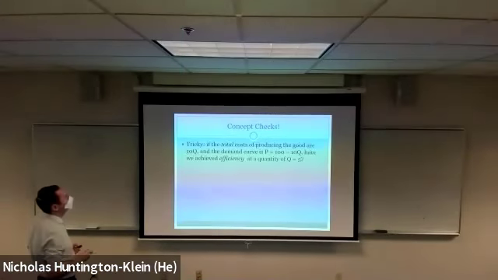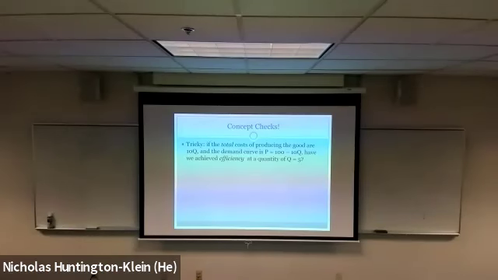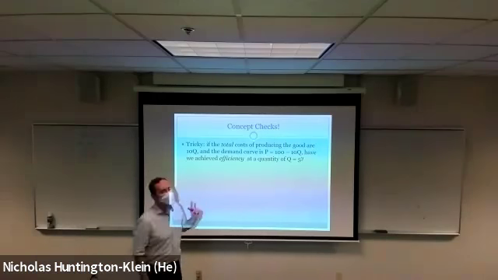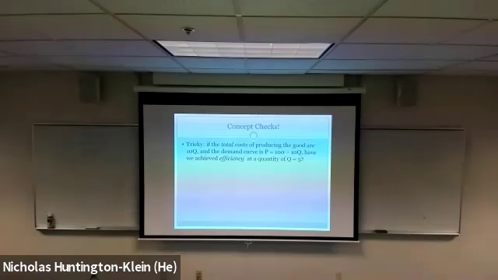Our last one. If the total cost, this is a hard one. If the total cost of producing the good is 10Q, and the demand curve is price equal to 100 minus 10Q, have we achieved efficiency at a quantity of 5? You might have to think about how you're going to do that one for a second, but think about it.